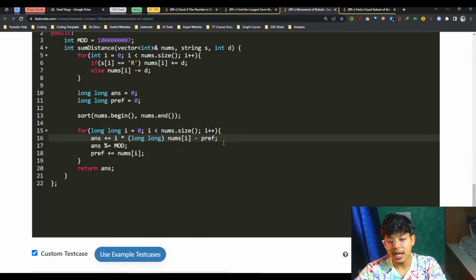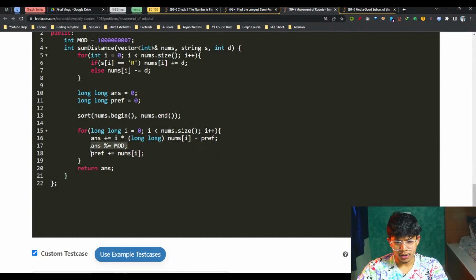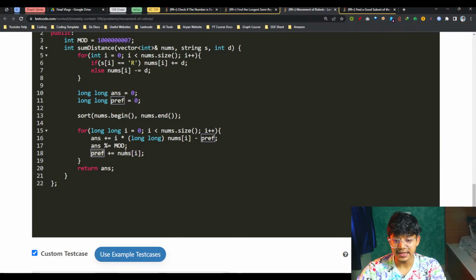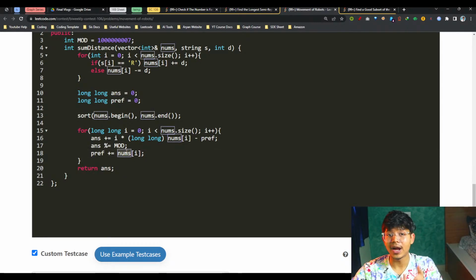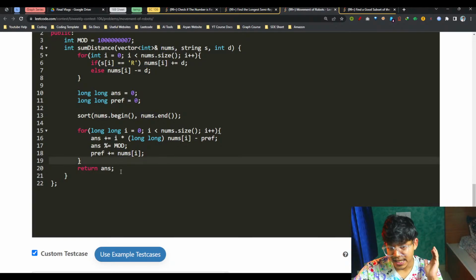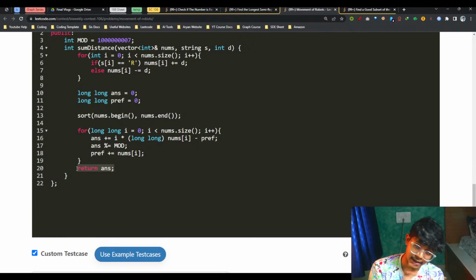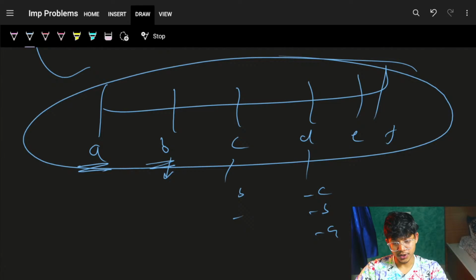So that will come for every element, the contribution of all the pairs for that particular element. And ultimately I want the modulo, so I am just doing a modulo of that number again and again, and it's just adding that number in the prefix sum again and again, and we keep on going to add that prefix sum. And ultimately I can just simply return the answer because it's simply having all the sum of all the pairs. Cool. And that is how you can simply solve this question.